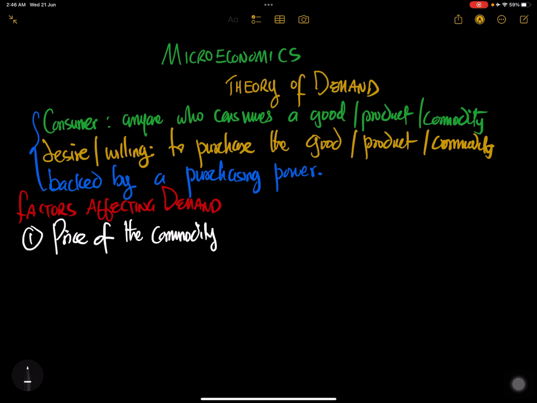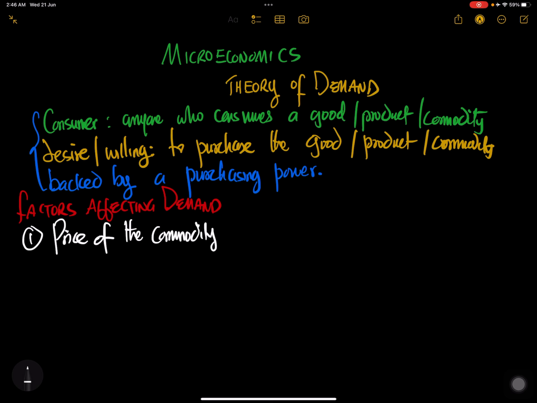The law of demand says that when the price of a commodity goes up, quantity demanded will come down. The quantity demanded, usually written as QTY, will fall.